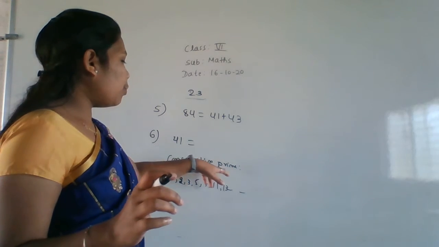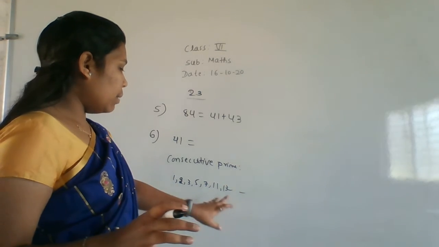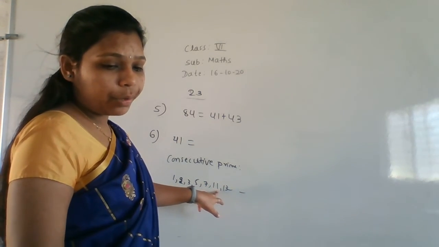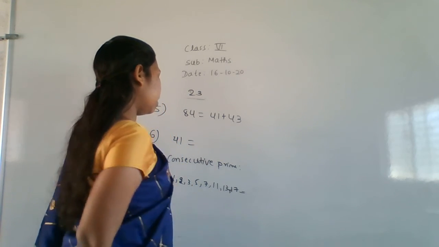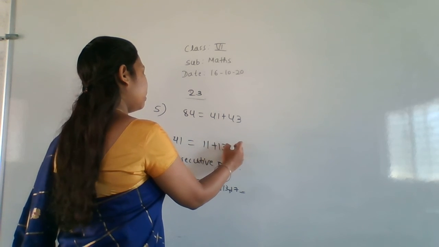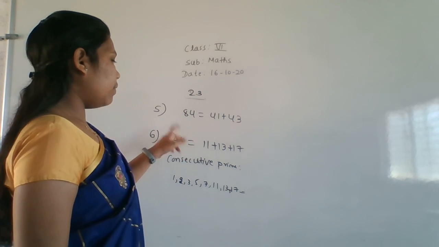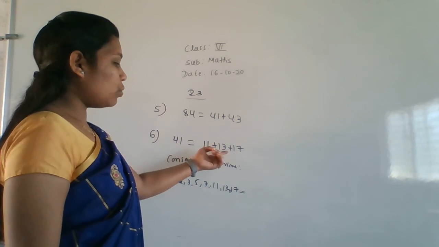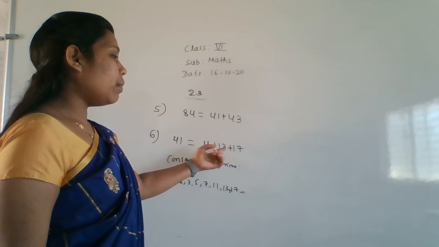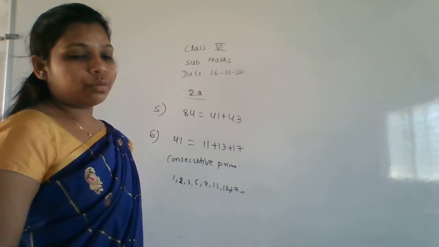So here we have to express 41 as the sum of consecutive prime numbers. Which ones do we take here? 11 plus 13 plus 17. Add all the numbers: 7 plus 3 is 10, 10 plus 1 is 11, carry 1, 3 plus 1, 4. 41 you will get. It is a sum of three consecutive prime numbers. These are prime numbers and consecutive. We didn't skip any number here. Right? Okay.